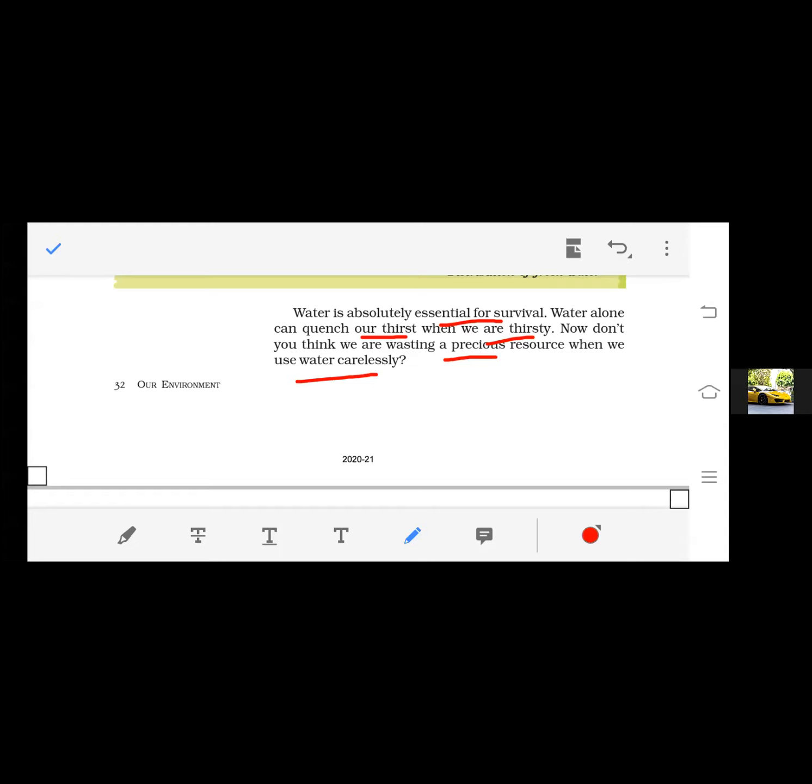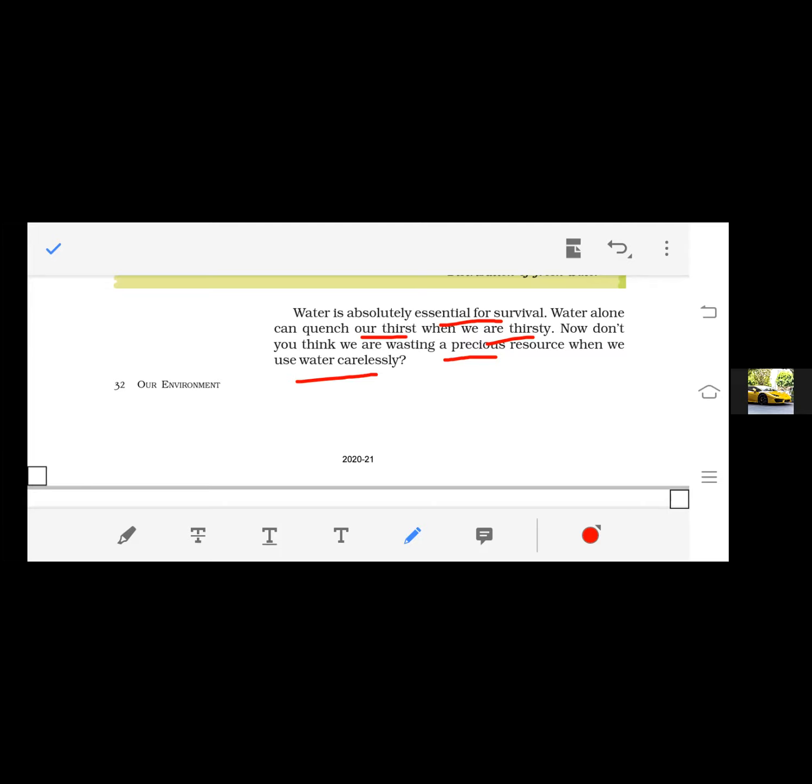When we talk about saving water, it means we are using water carelessly, because only 1% of the water on the surface of the earth is usable. So we have to use the water very efficiently, because water is very essential for our survival, right?